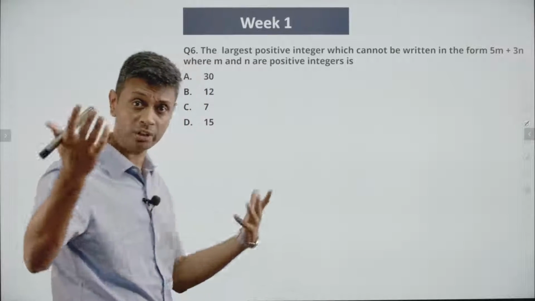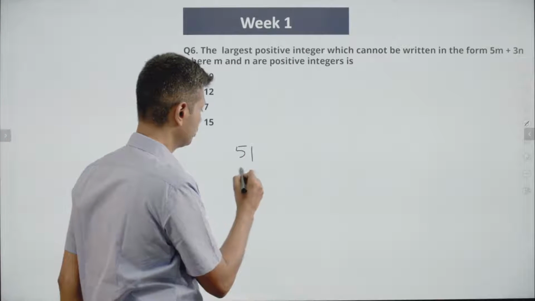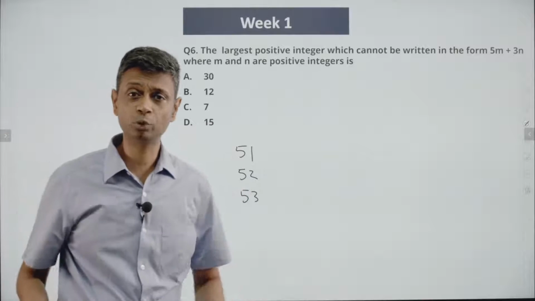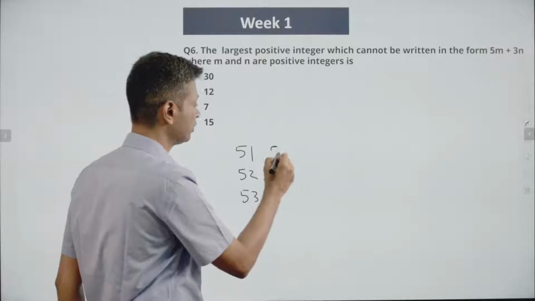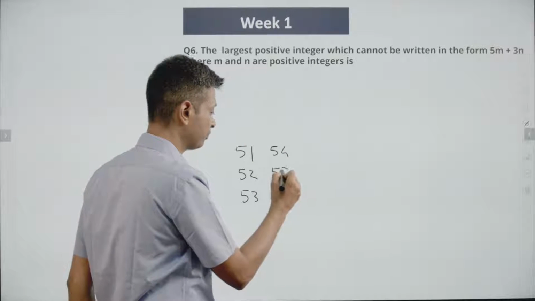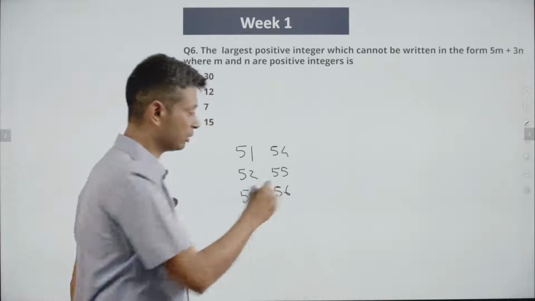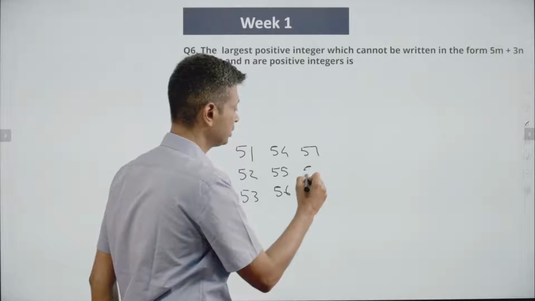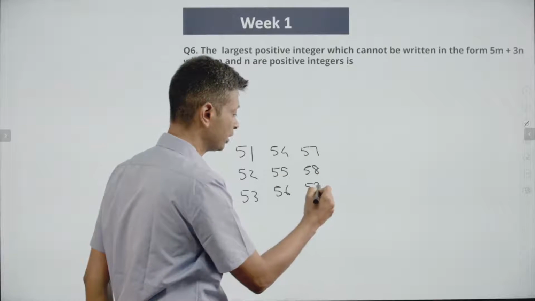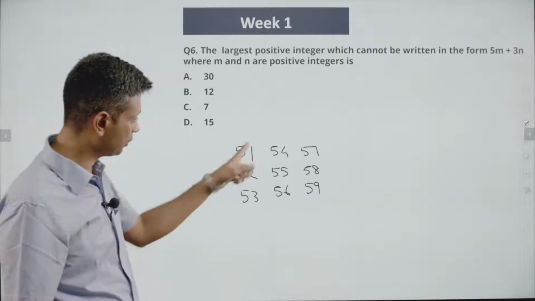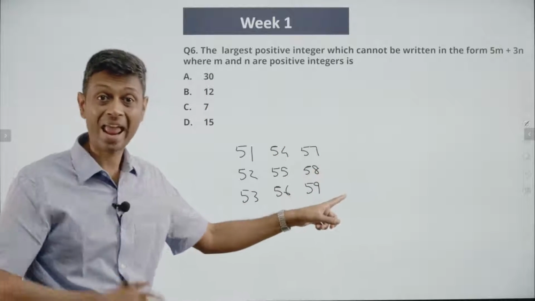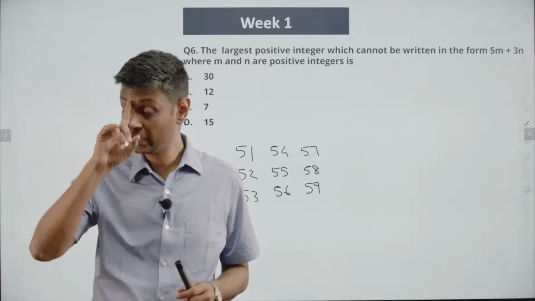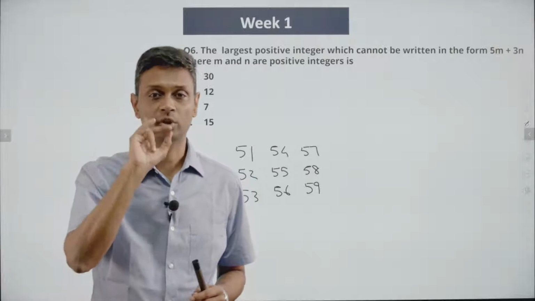Suppose 51, 52, 53 are possible. I'm not saying they are possible. Suppose 51, 52, 53 are possible. 51 plus 3 is 54. 52 plus 3 is 55. 53 plus 3 is 56. These 3 are possible. 54 plus 3 is 57. 55 plus 3 is 58. 56 plus 3 is 59. 51, 52, 53, 54, 55, 56, 57, 58, 59, 60, 61, 62. Everything is possible.